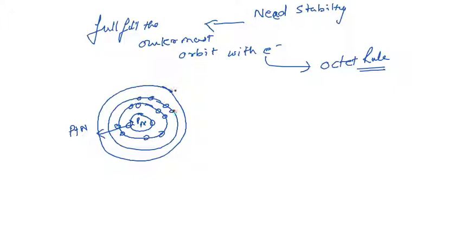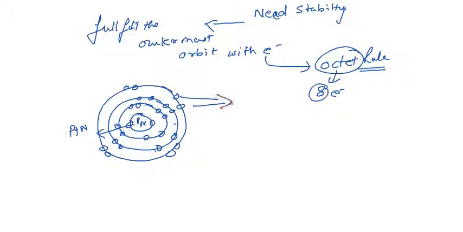Octet means 8 electrons should be present in the outermost shell of the element's atomic structure. If it already has 8 electrons in its outermost shell, it is considered a stable element.